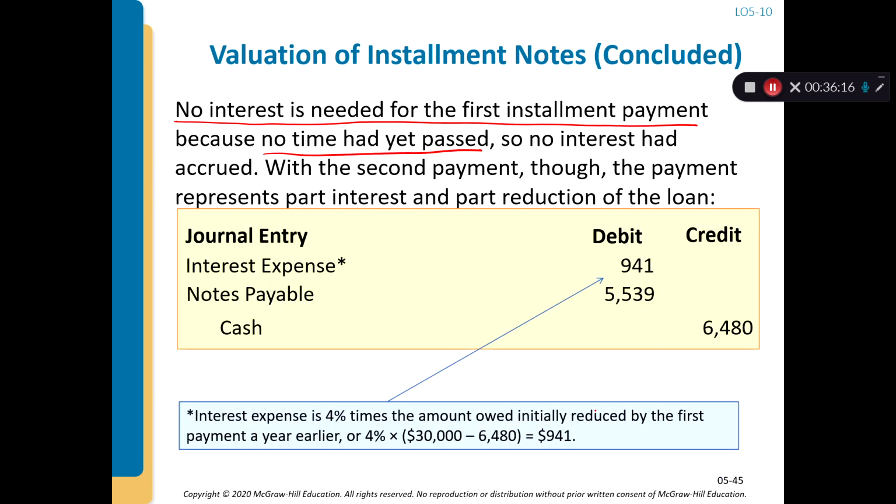However, when you record the second installment payment, you have interest expense, right? That equals the principal, which is $30,000 minus the amount you paid, multiplied by 4%, which is the rate, giving $941 of interest expense. The cash payment still stays at $6,480, but the notes payable, which is the principal reduction, is only $5,539.